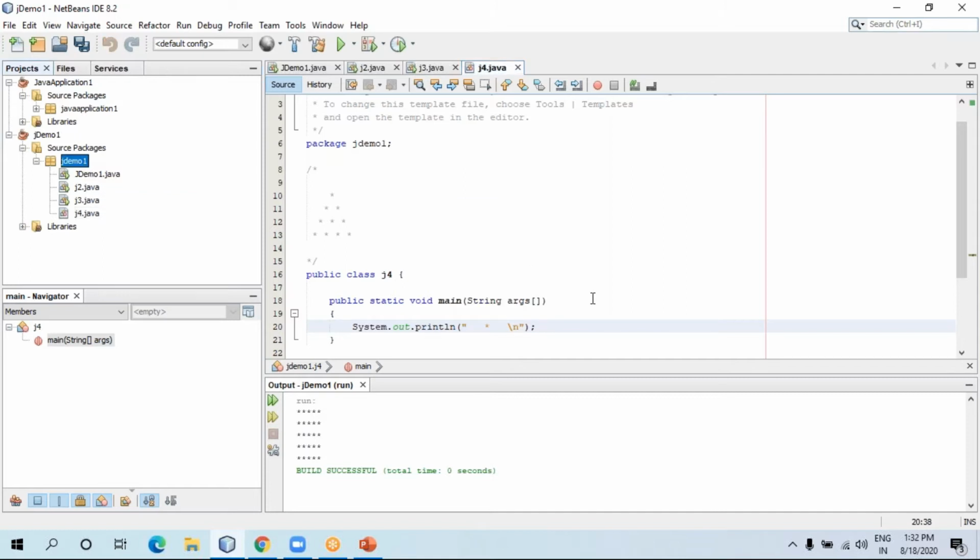Now for the second row, let me align properly: one, two, three, then one, two, slash n, then one, two, three, four. Maybe I need to give one space before and after. Now let's run. So the issue is with the spaces. We can arrange it properly, but this is the way.